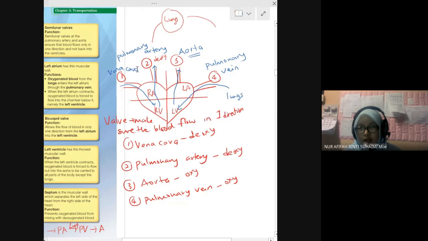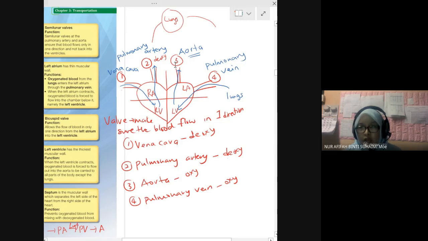Semua ingat position lah. You remember the position of all the blood vessels. 4 blood vessels. Vena cava, pulmonary artery, bahagian atas. Artery dua-dua dekat atas. Pulmonary artery, aorta. And then dekat kiri kanan, right, left, vena cava and pulmonary vein. Both are vein. Bawah, both are vein. Atas, both are artery. Either pulmonary artery or aorta.